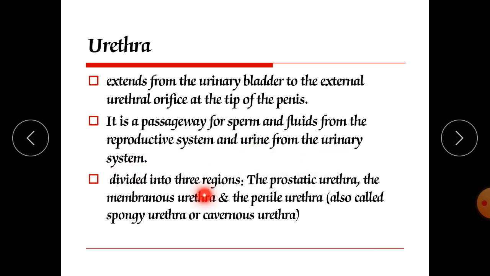It divides into three regions: the prostatic urethra, the membranous urethra, and the penile urethra. There are three types of urethra. The penile urethra is also called the spongy urethra or cavernous urethra, because cavernous muscles are there.